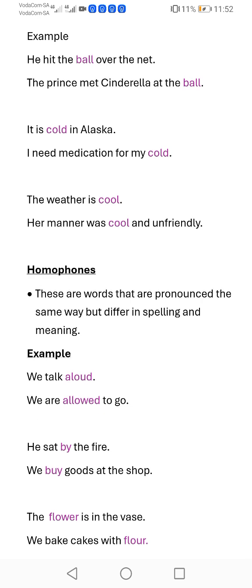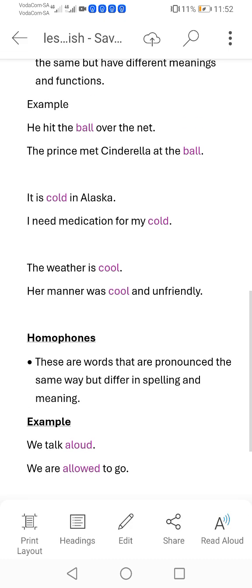The weather is cool. First sentence. The second sentence is, her manner was cool and unfriendly. So we can see that in both sentences, cool is our homonym. Cool is spelled the same, we pronounce it the same, but let's hear the function of cool in each sentence.